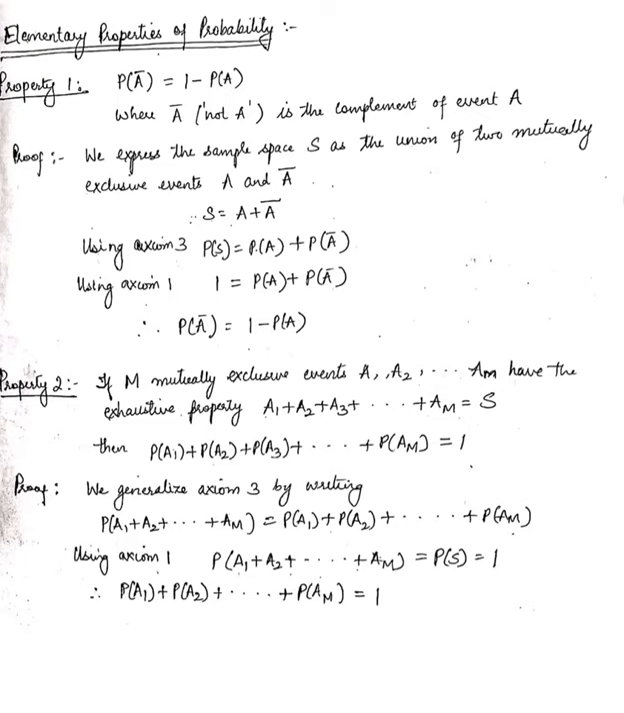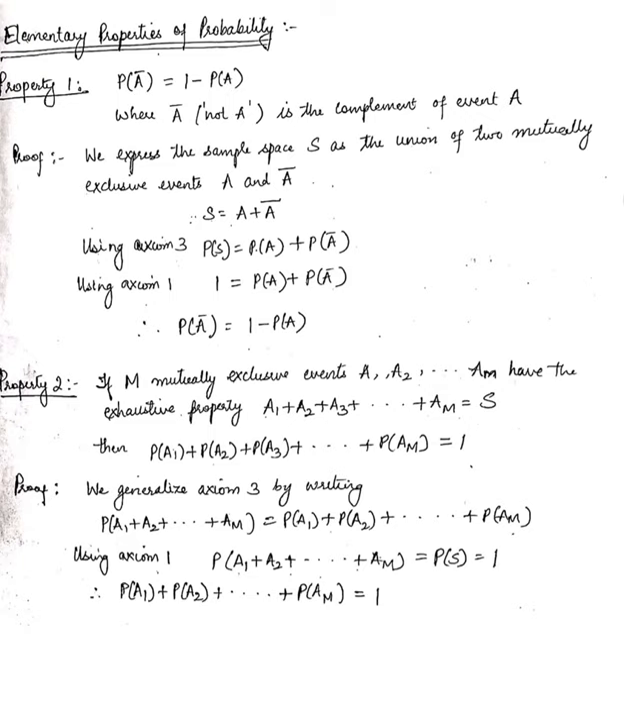Now we use axiom 1, which states that the probability of the complete sample space is equal to 1. So P of S is equal to 1. If we substitute that over here, we get 1 is equal to P of A plus P of A bar. So we get the result P of A bar is equal to 1 minus P of A.